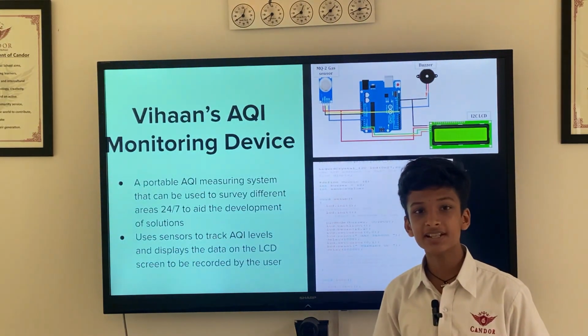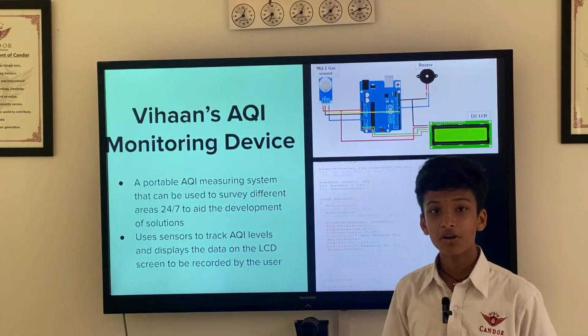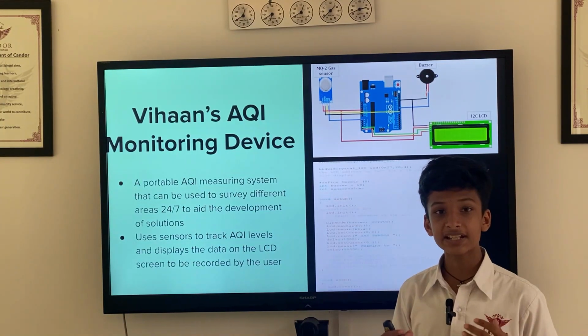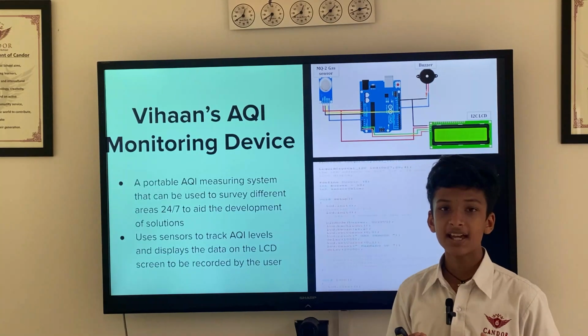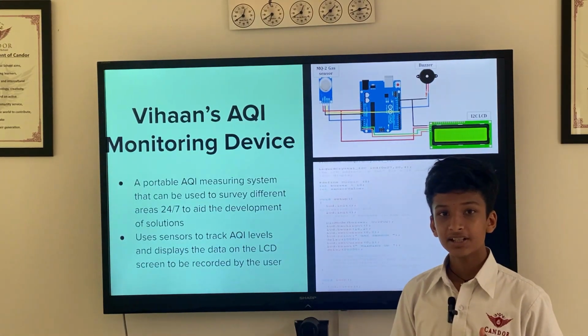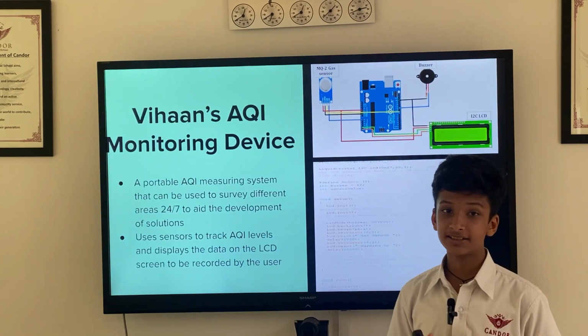Our proposed solution is that we could set this up in villages or even apartments that are located next to factories that emit a lot of toxic gases, as this can help us monitor the air quality there and find solutions.